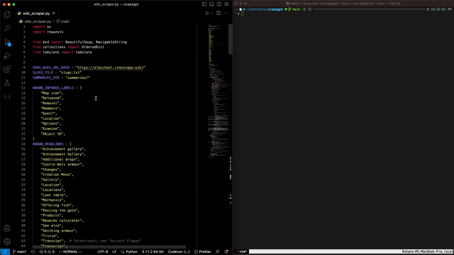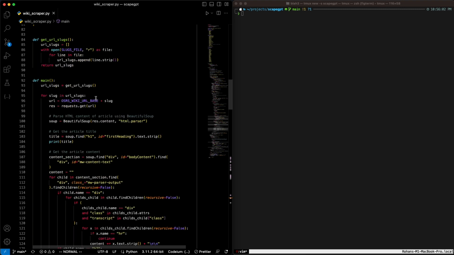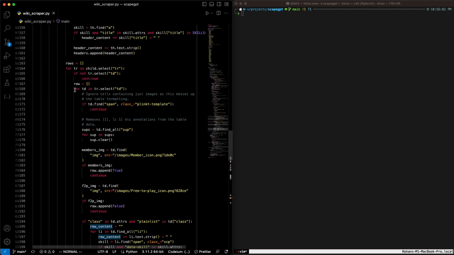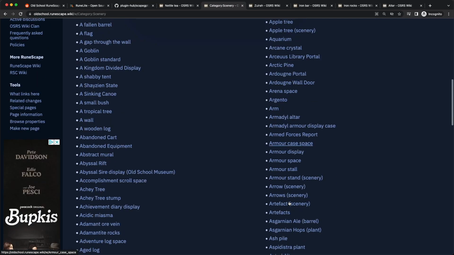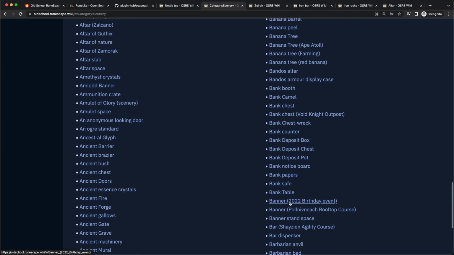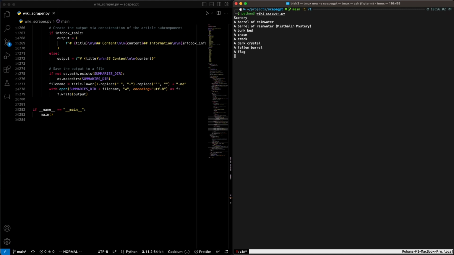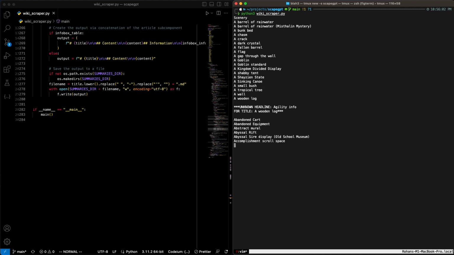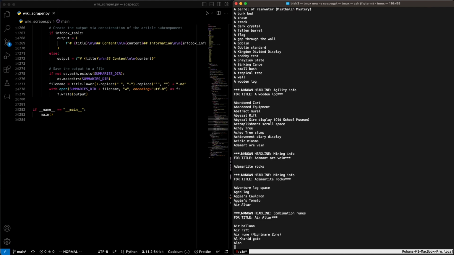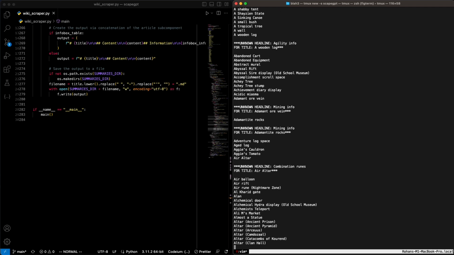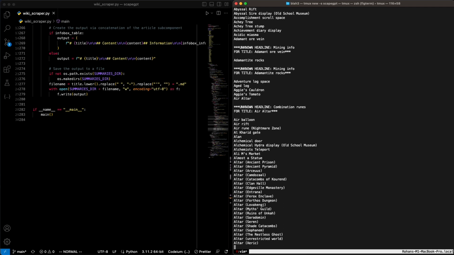Okay, so it took a few hours, but I eventually hacked together this giant spaghetti mess of Beautiful Soup code, and I got this basic scraper working, which was just set to scrape articles across the scenery category. I figured that would be a simple, good first category to test. As you can see in the output in the terminal here, I was printing unfamiliar headlines within the articles so that I could go back and manually check to see if there are any new types of content representations that I would need to manually account for in the code.